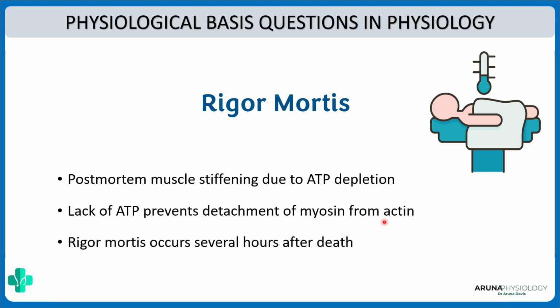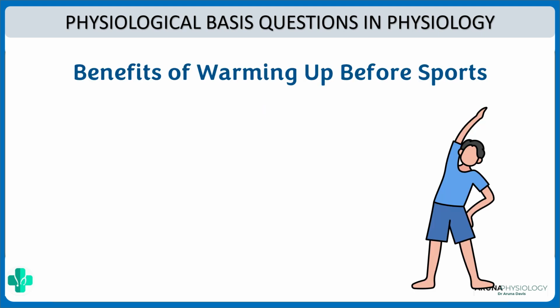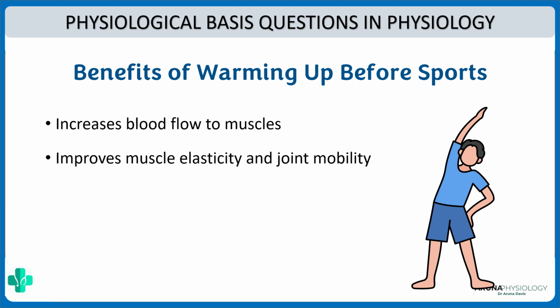And this actually lasts for several hours after death. It's only after some time, when the putrefaction begins, that the muscle proteins degrade and relaxation occurs. So that is the physiological basis of rigor mortis. Next, why do we warm up before sports? Now this is because when you warm up before sports, it increases the blood flow to the muscles, it improves the muscle elasticity as well as joint mobility, and also reduces the risk of injury during exercise. So that is why we warm up before the sports, so that it reduces the injury.